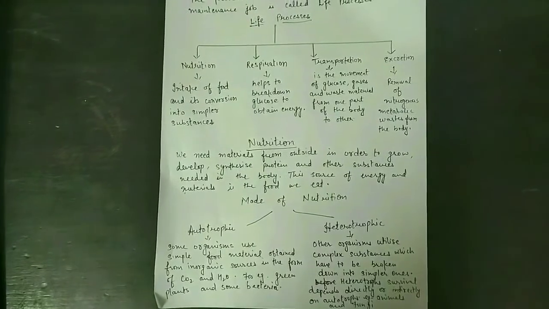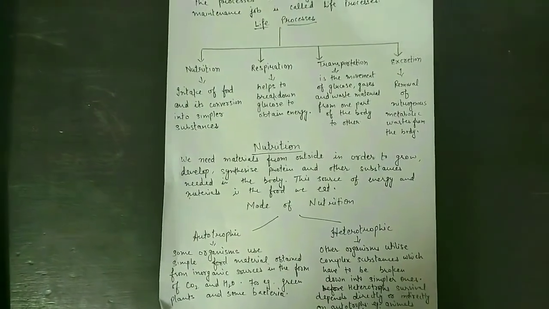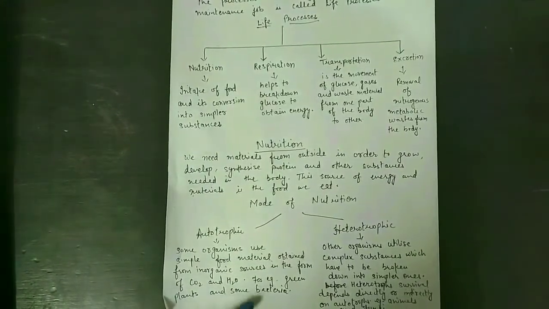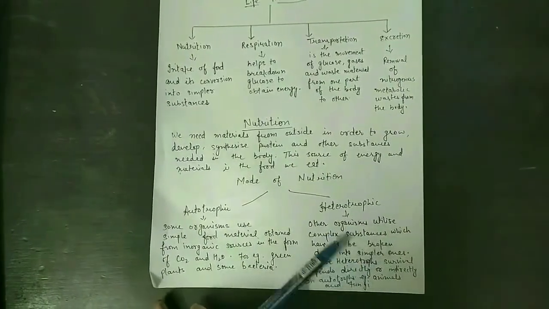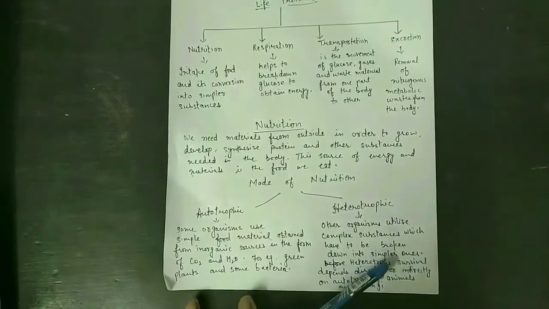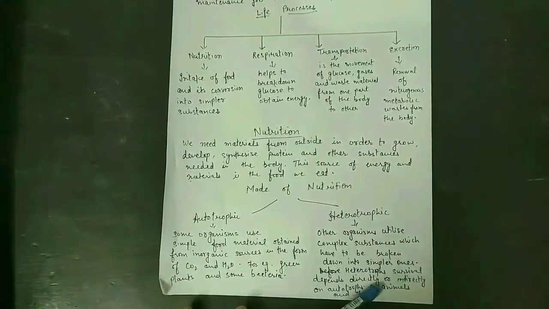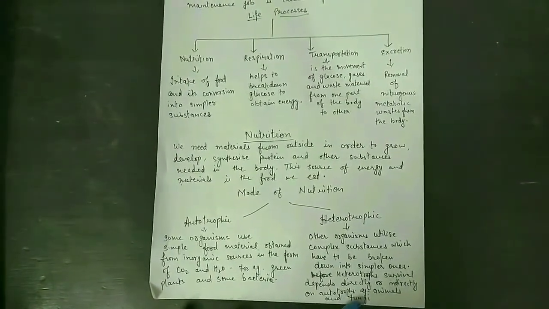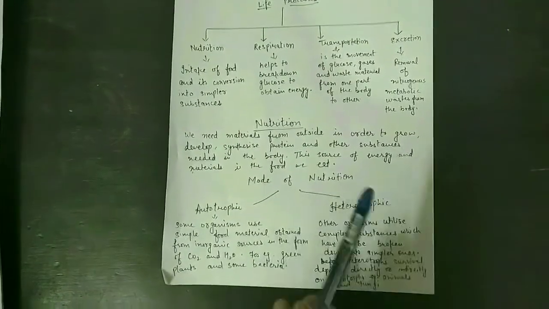In autotrophic nutrition, some organisms use simple food material obtained from inorganic sources in the form of carbon dioxide and water, for example green plants and some bacteria. In the heterotrophic mode of nutrition, other organisms utilize complex substances which have to be broken down into simpler ones. Heterotroph survival depends directly or indirectly on autotrophs, for example animals and fungi.